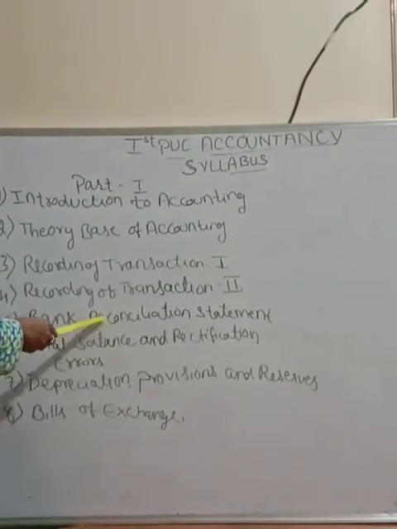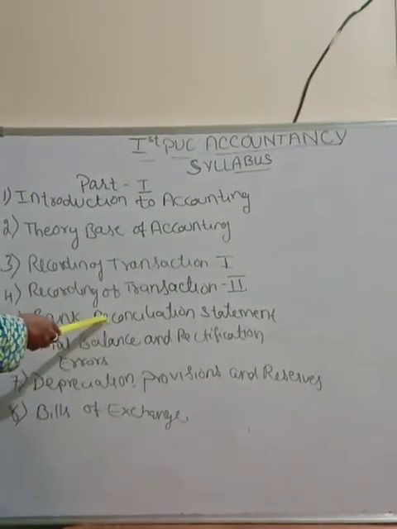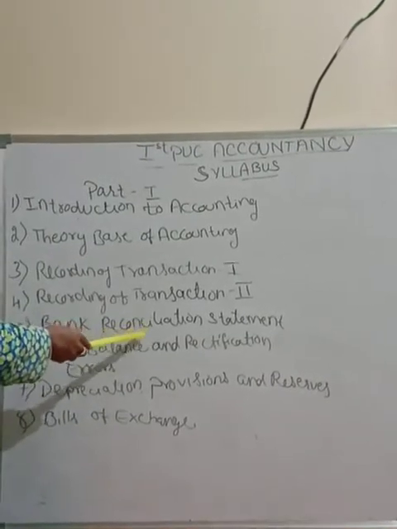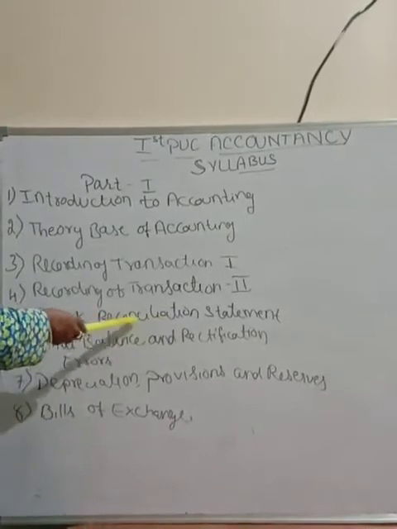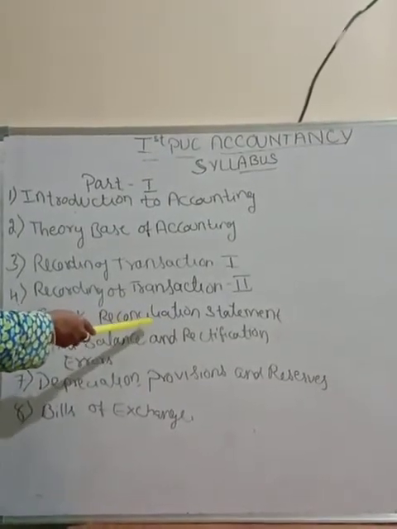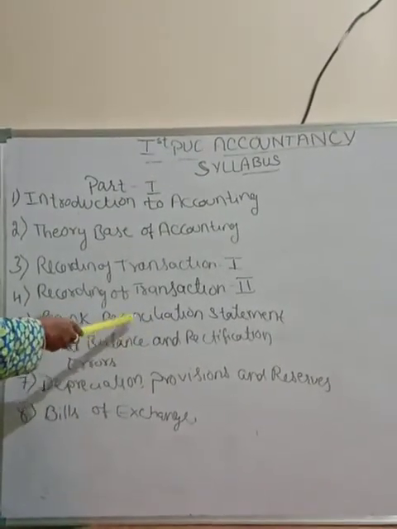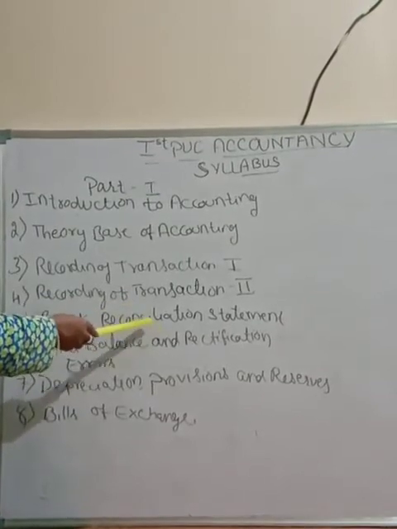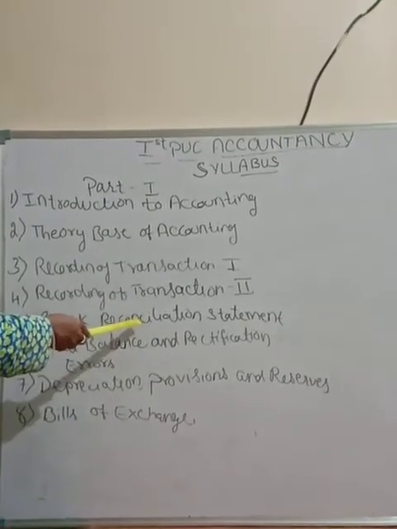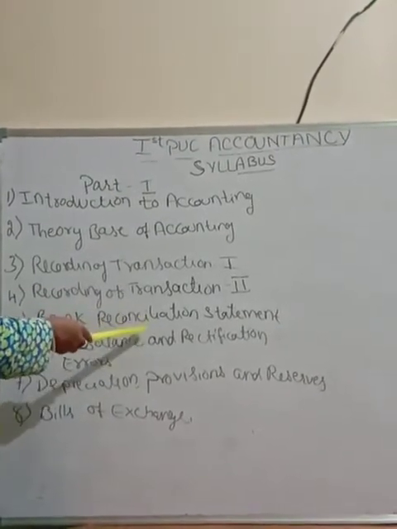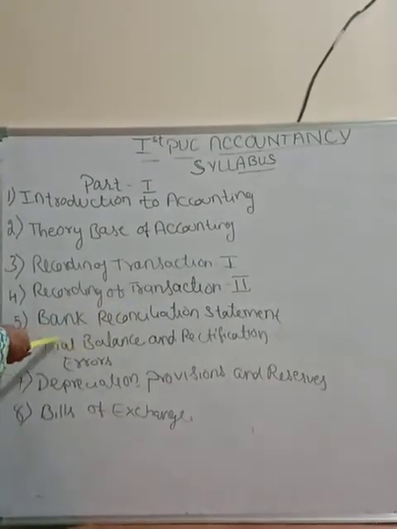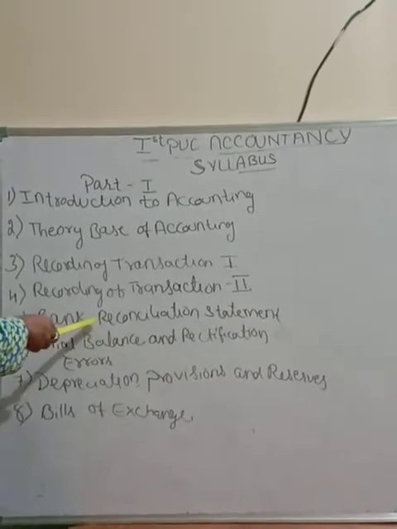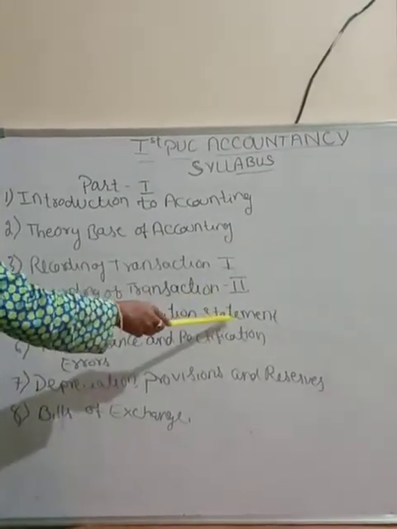The cash book is maintained by the owner or proprietor, and the passbook by the bank. There will be a difference between the cash book and the passbook. We have to show why there is a difference and reconcile that difference. This we study in the chapter bank reconciliation statement.